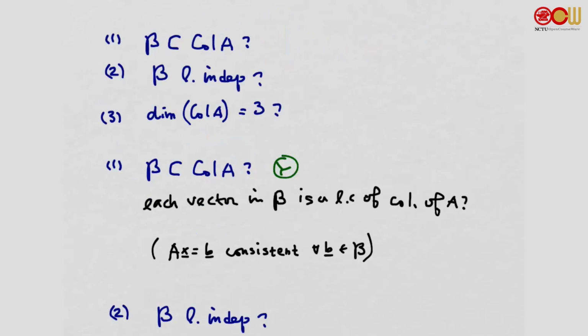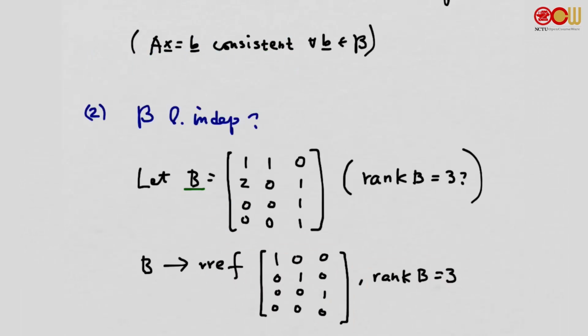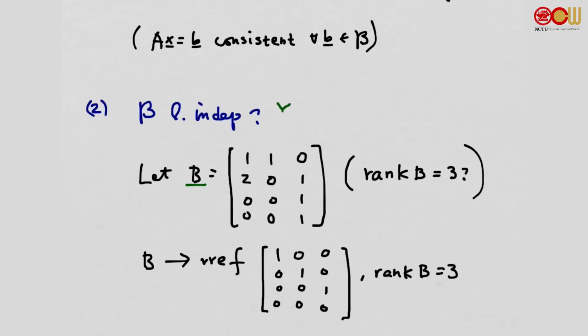Now the second one, is beta linearly independent? How can we determine whether beta is linearly independent or not? There are a number of equivalent conditions that we have stated earlier. For example, we can form a matrix B that consists of the 3 vectors in beta, and we can check if the rank of matrix B is the same as the number of column vectors. So is rank B equal to 3? We compute the reduced row echelon form of B, and we find out that the rank of B is indeed 3. So yes, beta is linearly independent.